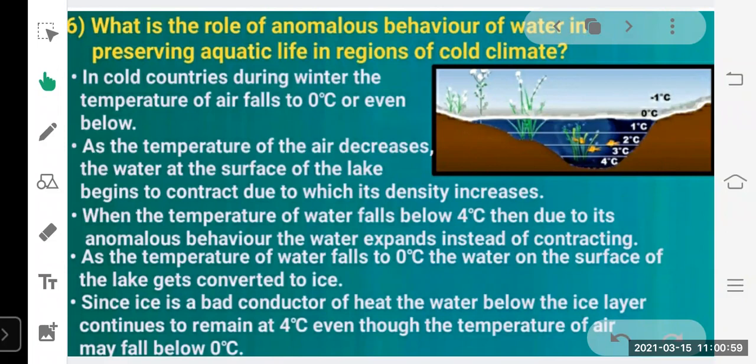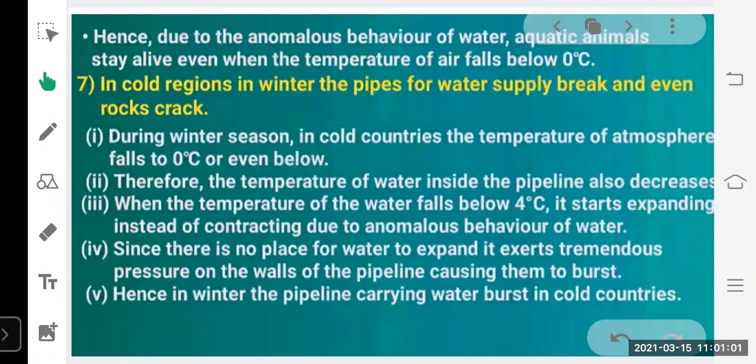Next question is, hence in cold regions in winter, the pipes for water supply break and even rocks crack. During winter season in cold countries, the temperature of the atmosphere falls to 0 degrees Celsius or even below. Therefore, the temperature of water inside the pipeline also decreases.